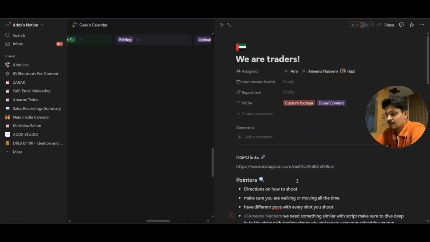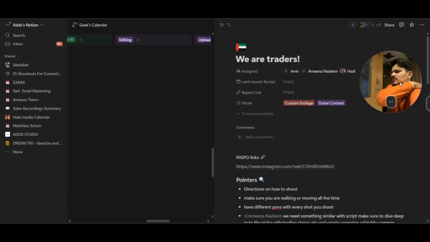So we got pointers right here. Nothing fancy. Just a bit of context to the client about what we are actually looking at here. And you can see that I decided to make sure you are walking or moving all the time. And the video itself is more than enough to make sense, right? Again, we are representing a community here, so we have to add pointers which are broadly relatable to every trader out there.